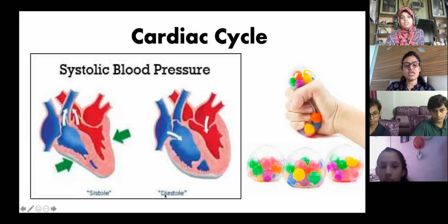And then the next stage, diastole, when the blood fills up. When is blood filling up? Blood is filling when deoxygenated blood comes through the vena cava to the right atrium, and oxygenated blood comes from the pulmonary vein to the left atrium. So these 2 times blood is filling into the heart, and in these conditions, these 2 valves are closed. The semilunar valves are closed. So the closing of these 2 valves makes the dub sound.